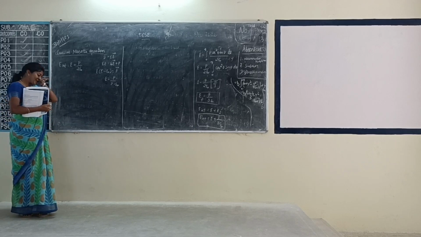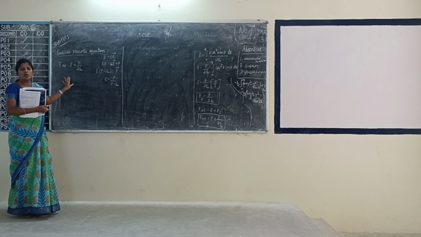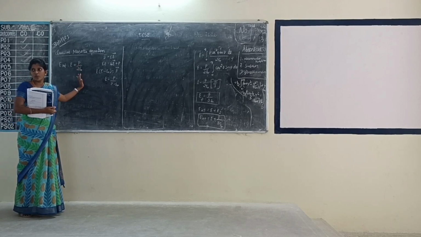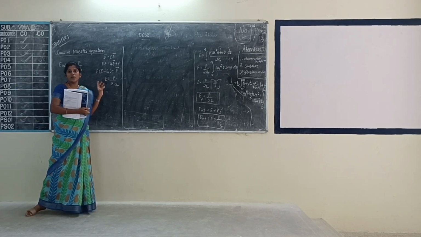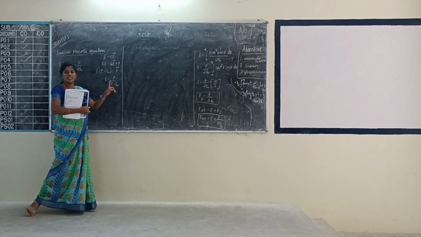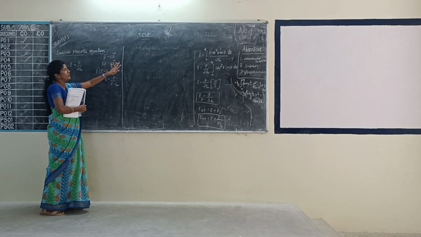So listen, if you are considering a dielectric material placed in an electric field, you have the value for polarization, polarity and continuous dipole. Inside the dielectric we are considering a sphere, that is the only extra thing for this equation. When we place a dielectric in an electric field, the common formulas we already saw in the basics. So that's why we are taking E1 plus E2 equal to E. So from the basic equation D equal to epsilon E, that is the internal field and then external field.